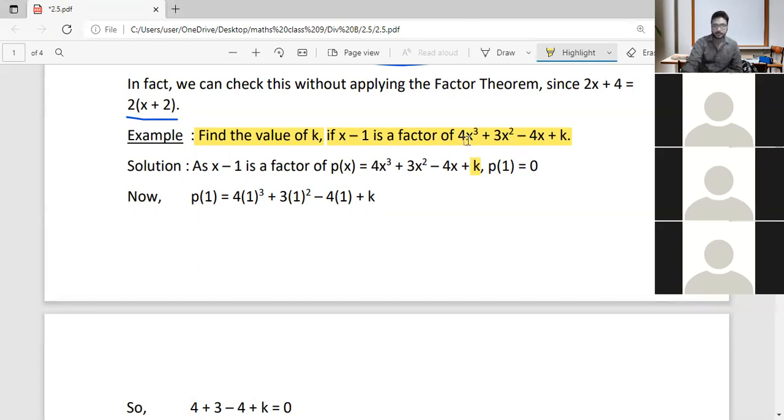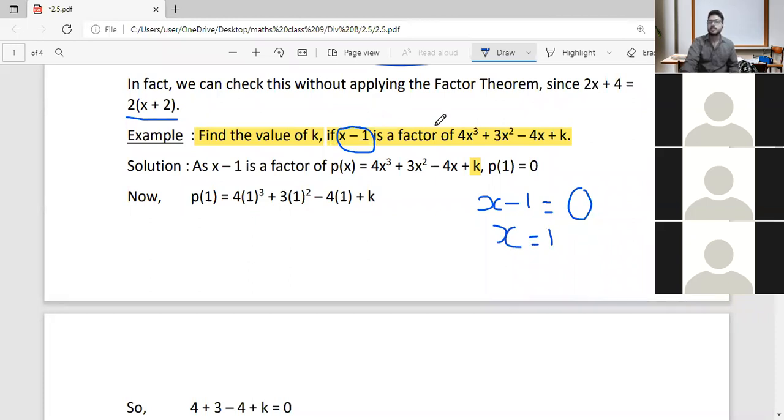So we are given that x minus 1 is a factor. So we want to find the zero of this factor. That is, we are taking x minus 1 is equal to 0, which means x equal to 1. And we are substituting the value 1.